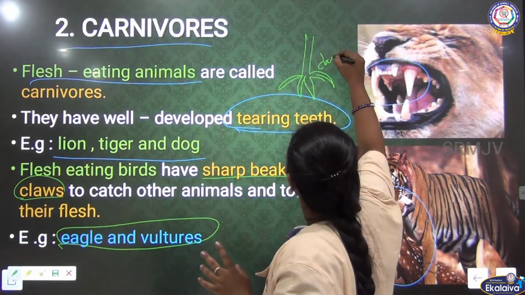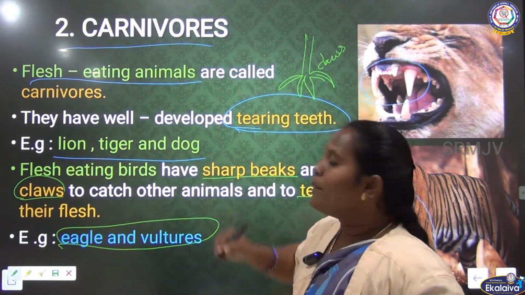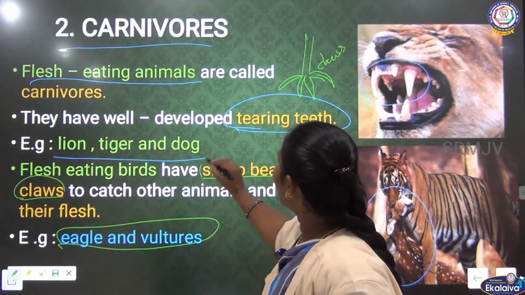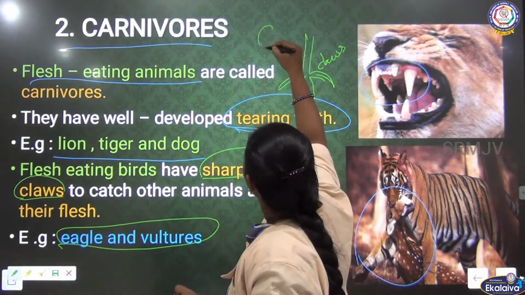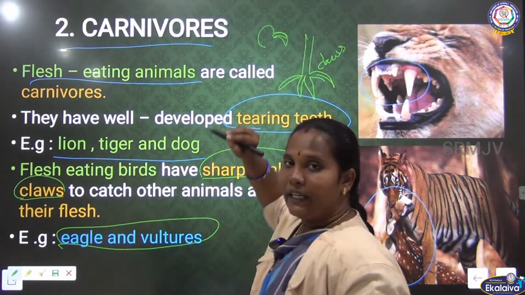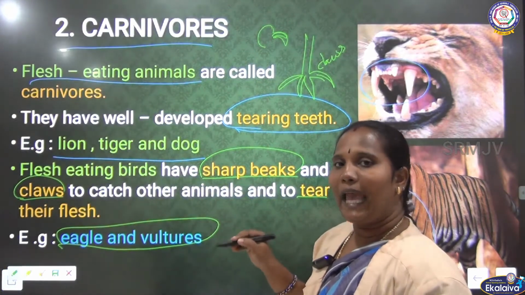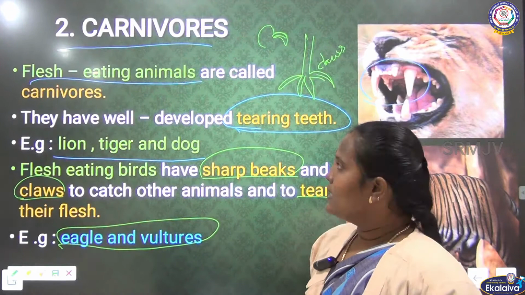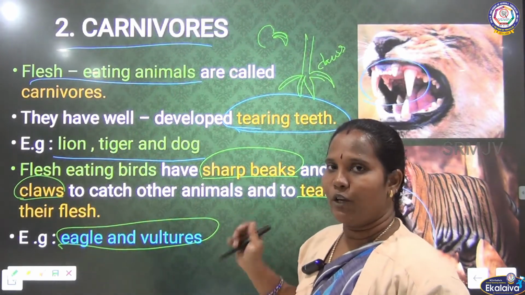These claws help them to catch the prey, and they also have sharp beaks. Sharp beaks means on the head they have one thing that is very sharp and pointed. So they can easily catch the prey and tear the flesh of animals, isn't it? This is the special feature of the carnivorous animals.